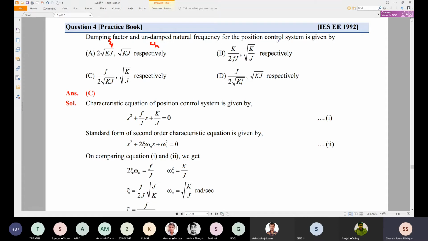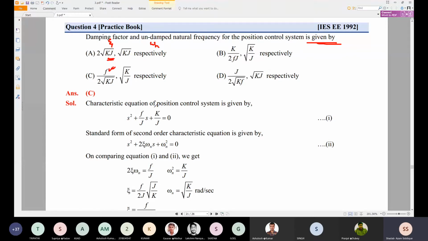Okay, so for the position control system, in the problem nothing is given. It is not given as a mechanical system, it is not given as a pneumatic system, it is not given as any type of system. So you just have to check what is given in the problem options. In the option you can see it is given as J, and we have f given, so a damper is given.